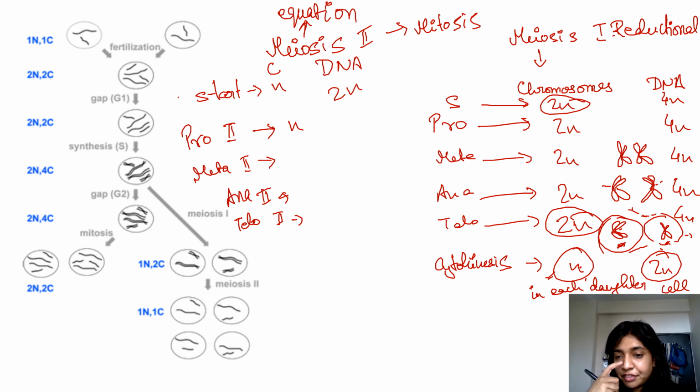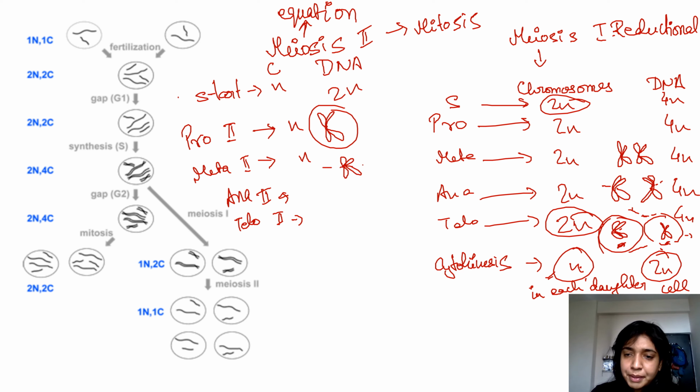In case of your metaphase, what each cell would be looking like would be something like this. In prophase, it would look like this. Each cell will be having one chromosome to maintain the analogy. In metaphase, this pair of chromatids or this one chromosome will arrange itself at the equatorial plane.